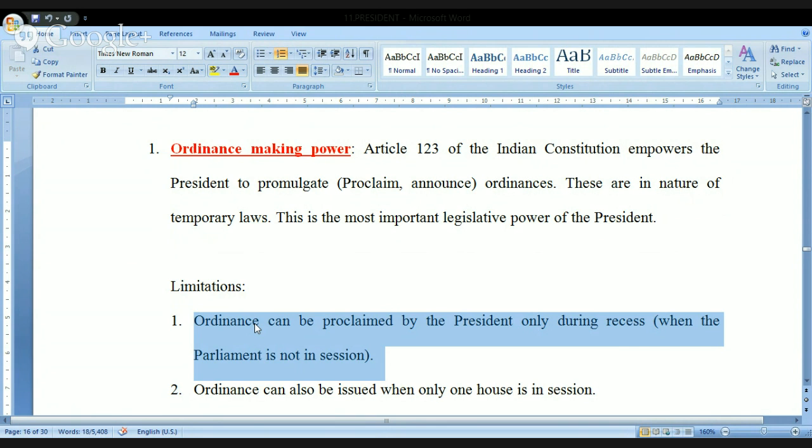I was telling you in the previous classes that our parliament was prorogued on December 23rd, 2014. The parliament being prorogued means it is the end of the session. The session ended and the recess period has begun. That's the reason, if you look at the very recent past, the president has proclaimed ordinances. And all the ordinances have been declared, notified by the President of India after being recommended by the cabinet.